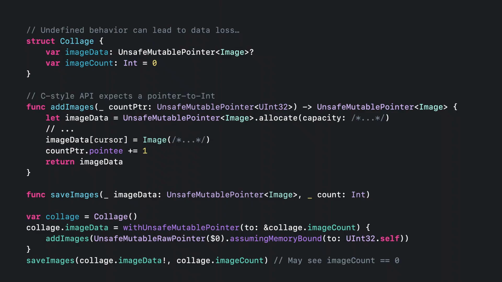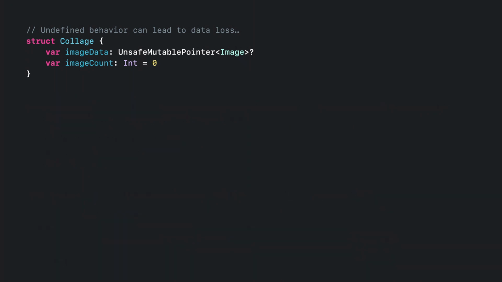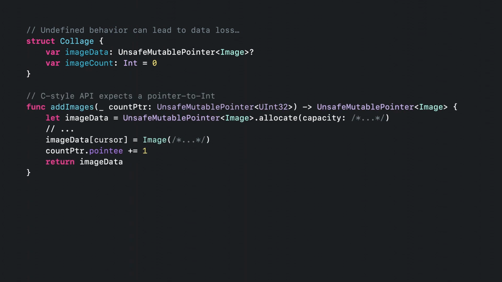To understand, let's look at some very unsafe code. I don't expect anyone to write code like this, but you may be surprised at what Swift code can look like when it's ported from C and still calls parts of the old C code. Code that does scary things is supposed to look scary, but we don't need to understand all these low-level types yet to see the problem. Imagine we have a collage struct that holds a standalone pointer to some image data in memory, and another property for the image count. Maybe this type was imported from C.